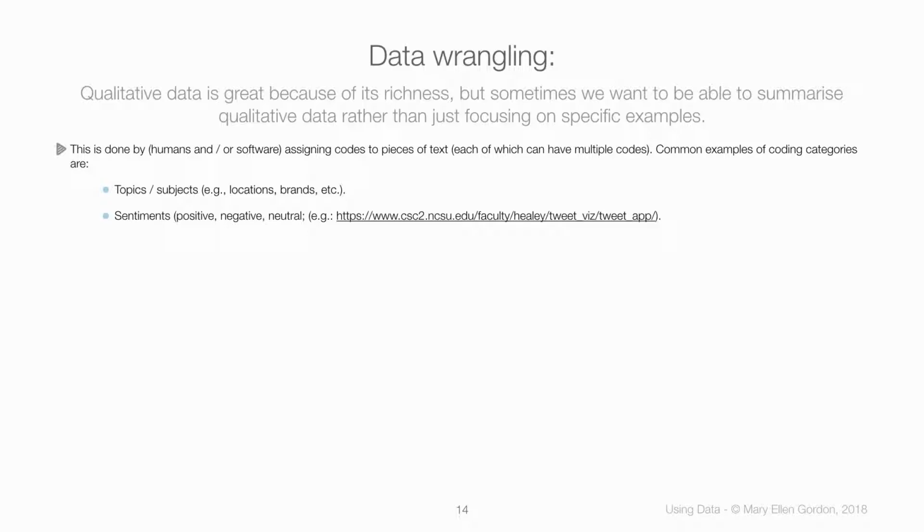Are they mentioning a specific brand? Are they talking about a specific location? Was the tweet, if it's a tweet, made from a specific location? Something else that can be used to categorize tweets and other forms of qualitative data in social media is the sentiment. So, is the thing being expressed positive in tone, negative, or neutral?